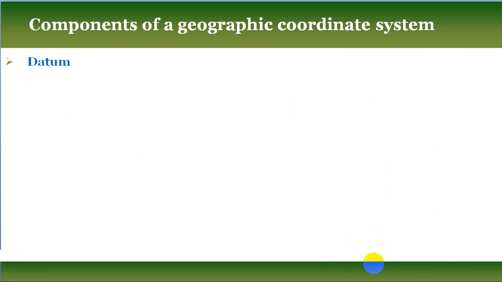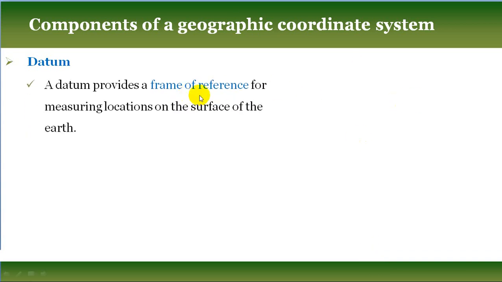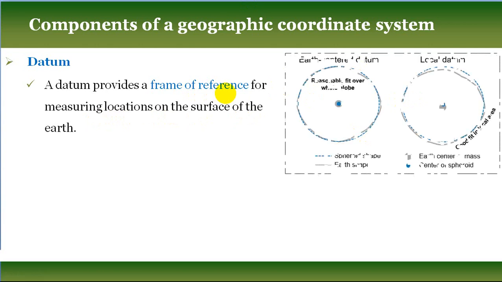Then comes another very important component, which is called datum. Datum basically defines the origin and the orientation of latitude and longitude lines, or in other words, you can consider datum defines the origin and orientation of the spheroid. A datum provides a frame of reference for measuring locations on the surface of the earth. It's a frame of reference by which we measure every location on the earth's surface.